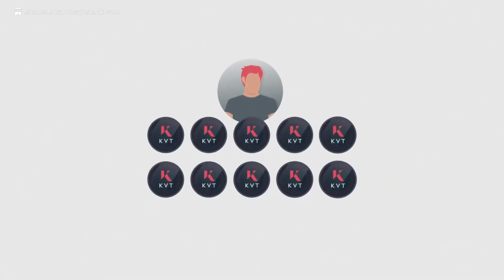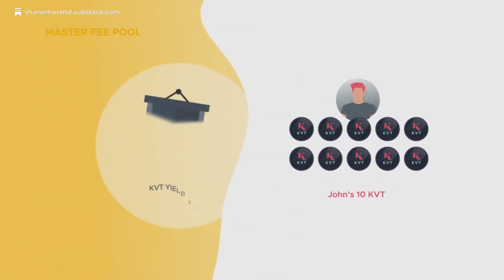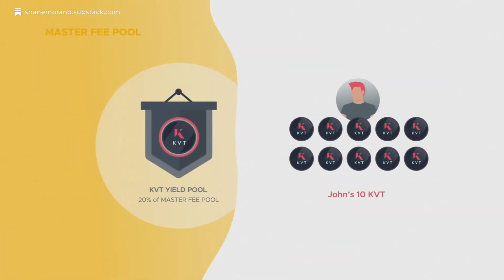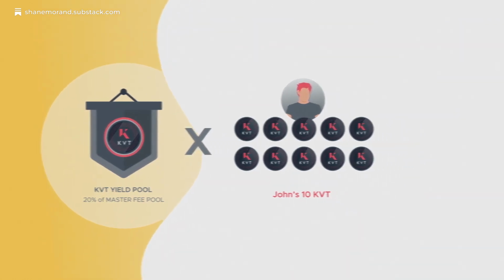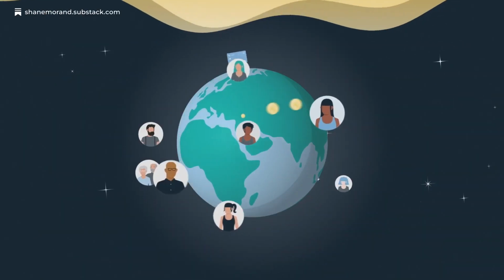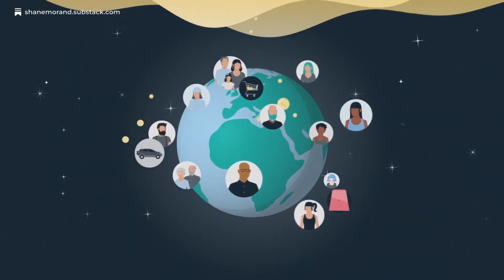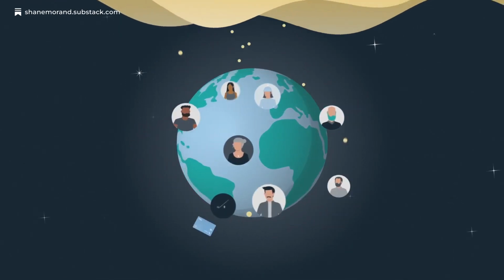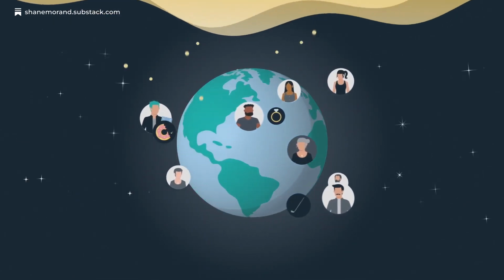If John owns 10 KVTs, he'll receive 20% of the total transaction fee pool, multiplied by the amount of KVTs he holds, divided by the 300,000 tokens that exist. At 1% infiltration, Kinesis would have a market cap of $78 billion of KAU.